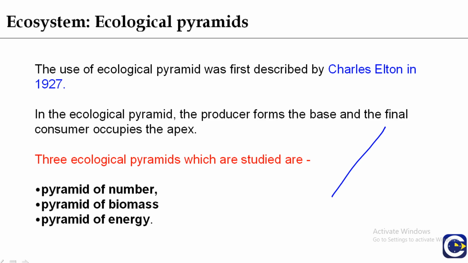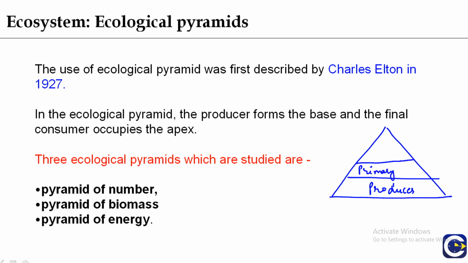In any ecological pyramid, the producers are always present at the base of the pyramid, and producers are taken up by primary consumers, then the secondary consumer, then the tertiary consumer and quaternary consumer. So the final consumer always occupies the apex while the producers are always present at the broader base.